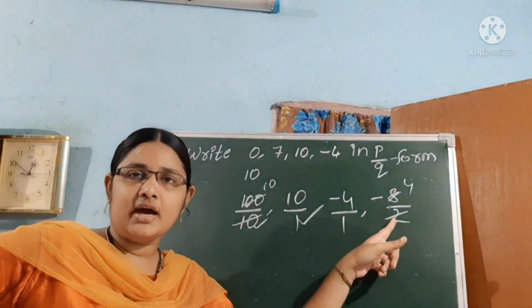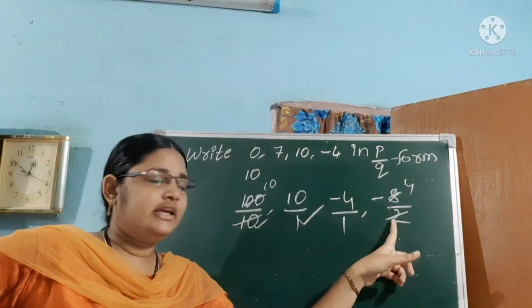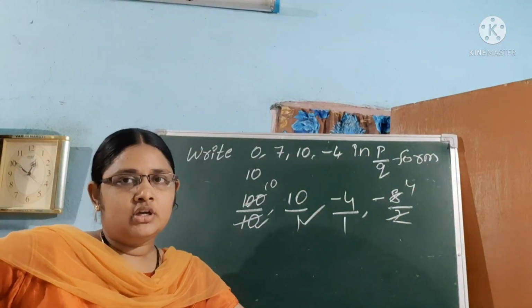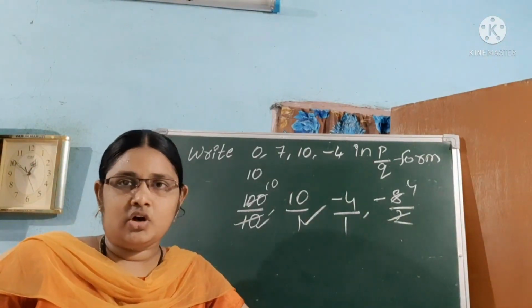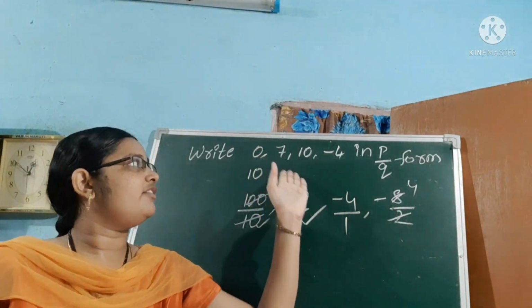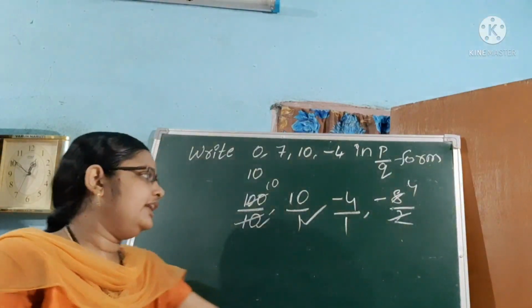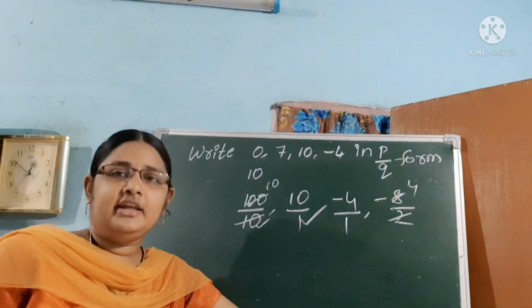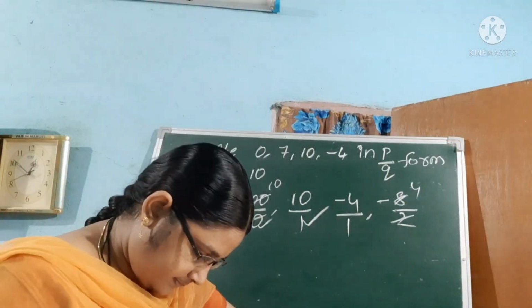Minus 8 and 2 are both integers, and here also Q not equal to 0. Okay, did you understand? We can write in different types, not only one type like 1 by 1, or 0 by 1, 7 by 1, 10 by 1, not only denominator 1. So it is possible to write in different types. Did you understand?